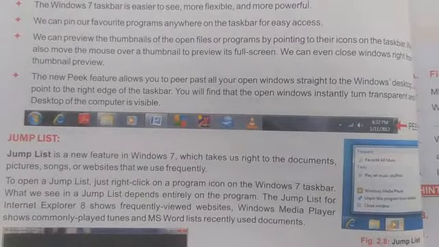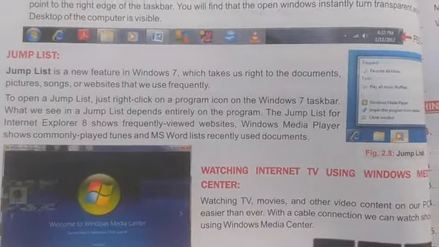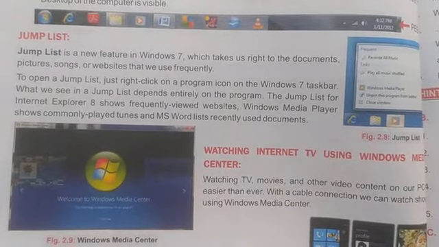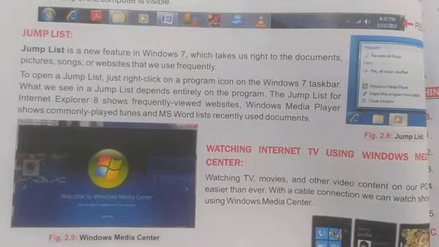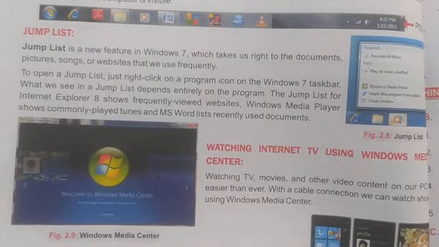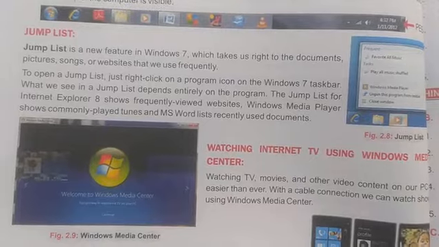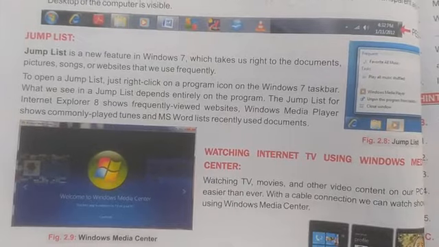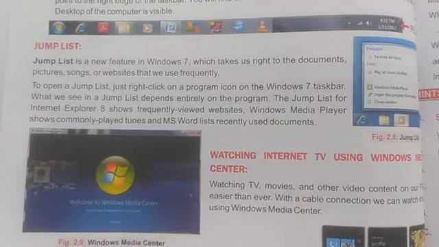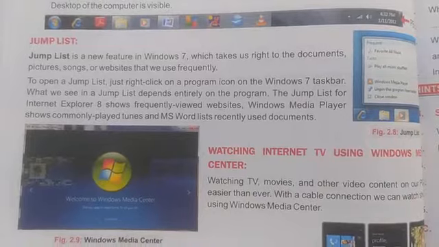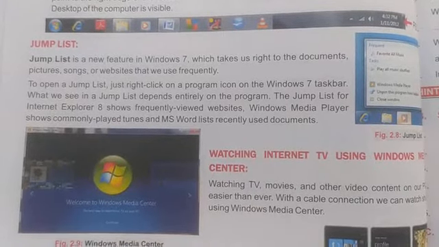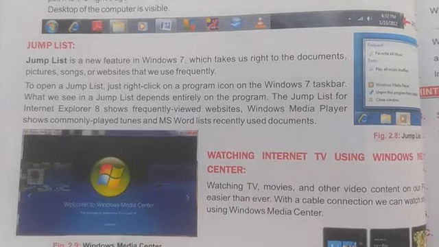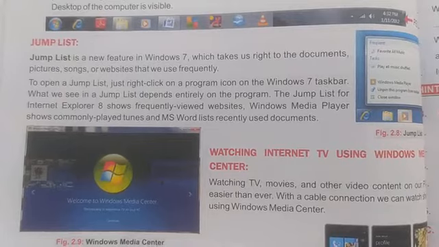Now, watching internet TV using Windows Media Center. Windows Media Center comes with the Windows 7 platform. You can watch TV, movies and other video content on your PC easier than ever. With a cable connection, we can watch shows using Windows Media Center. Students, this is newly included software that comes with the Windows 7 operating system. We can use this application to watch any TV program, movies and other video content.